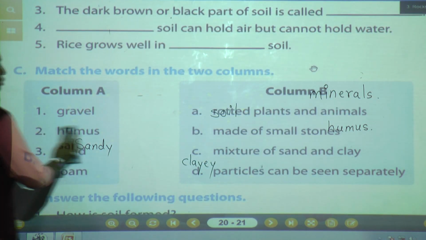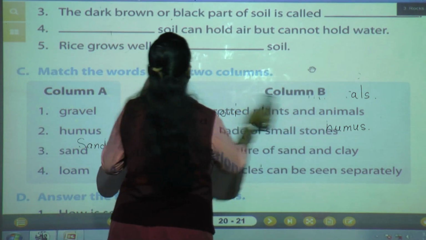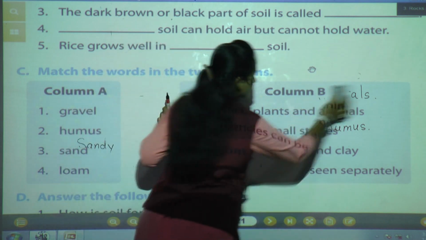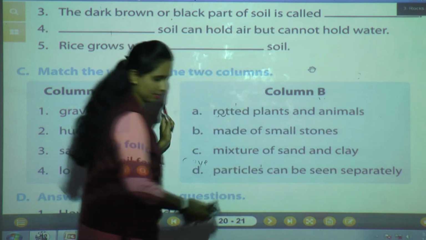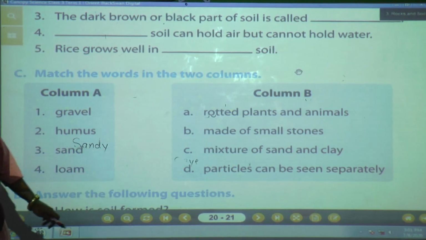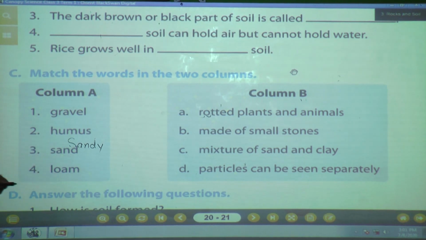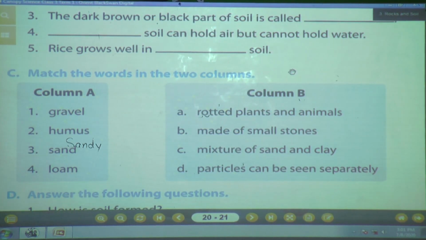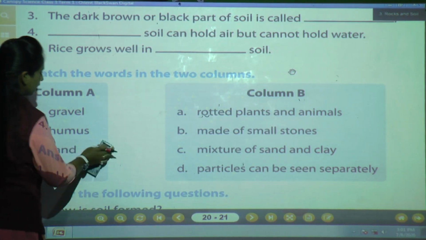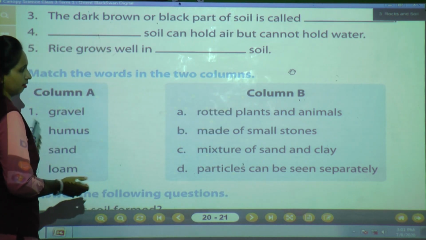Now let's move to the C question. What is the C question? Match the words in the two columns. They have given here two columns, column A and column B. We have to match. Okay. See the first question. Gravel. Now let us see what options they have given and which is correct.